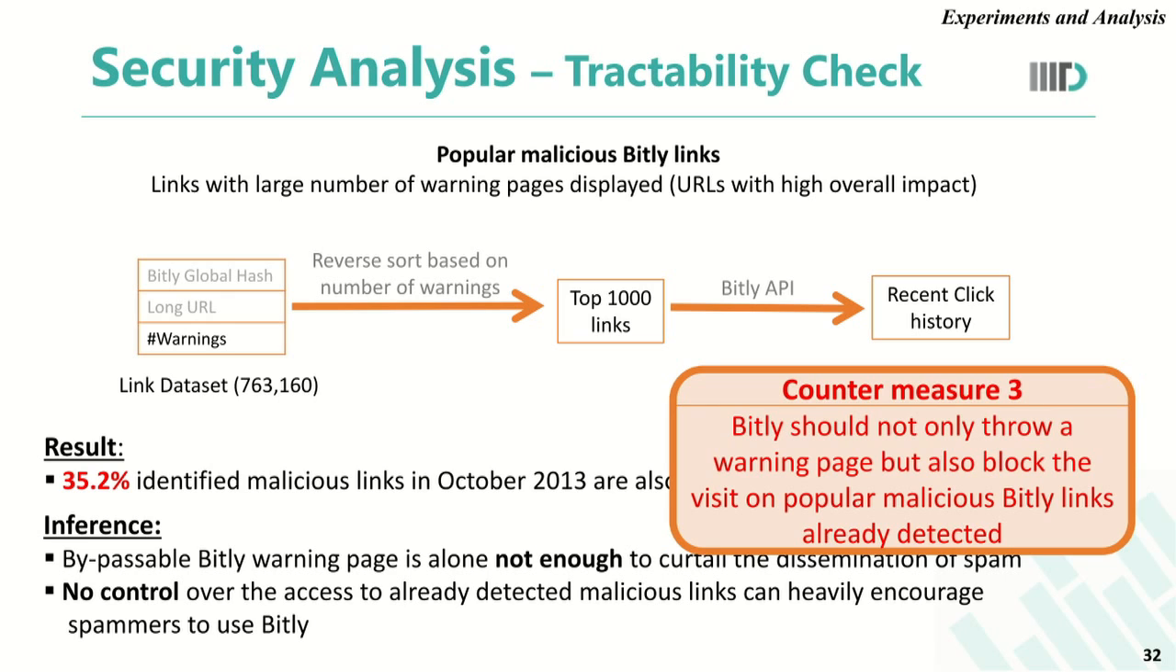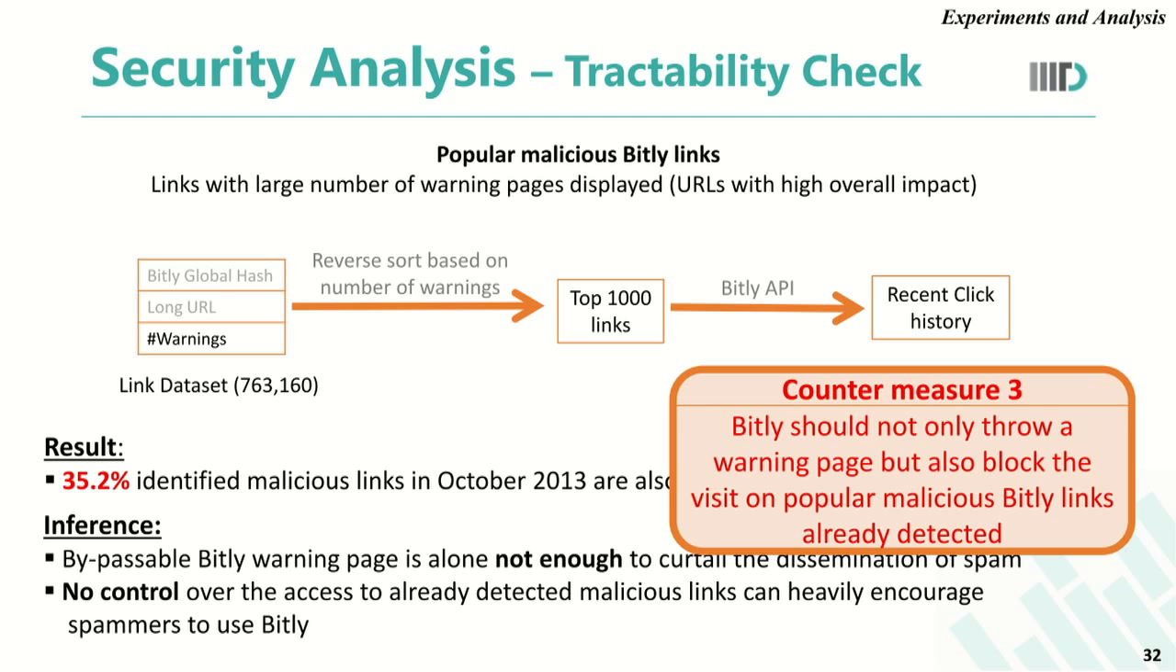One surprising figure that we found was that 35.2% of these identified malicious links, which were already identified by Bitly in October 2013, are also being clicked till date in 2014. This clearly gives the inference that a bypassable Bitly warning page is not a strong enough measure to curtail the overall problem of spam. Also, there is no control by Bitly on already identified malicious links, which actually encourages spammers to use Bitly and spread spam.